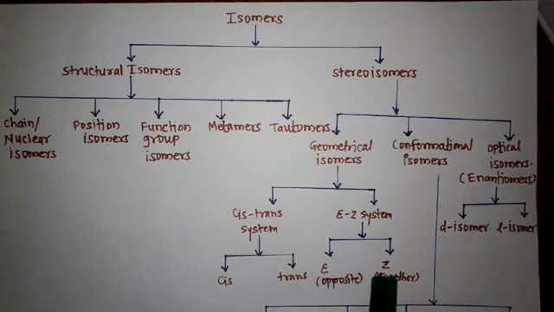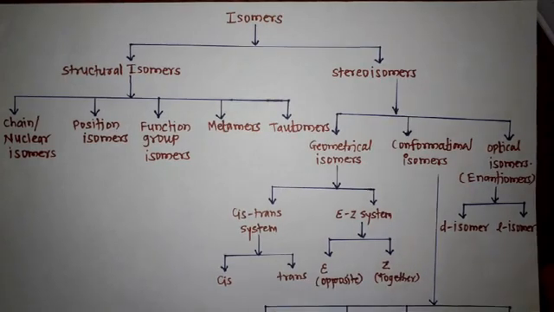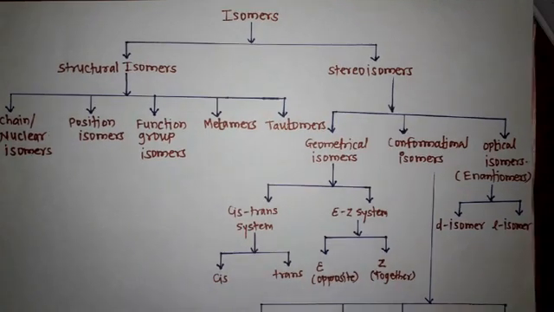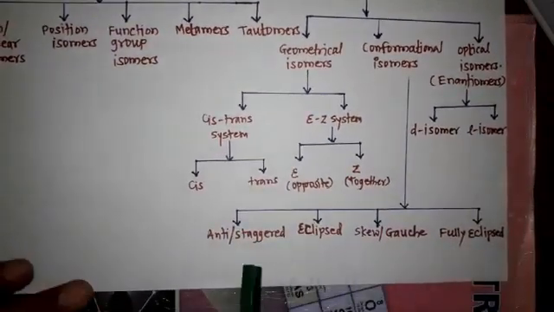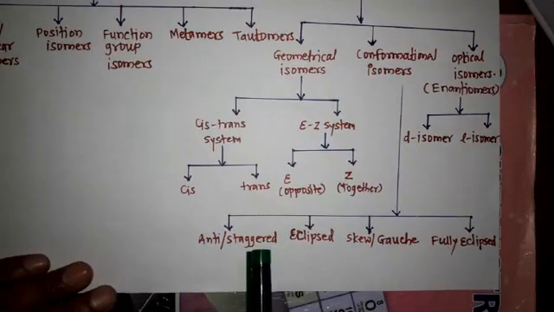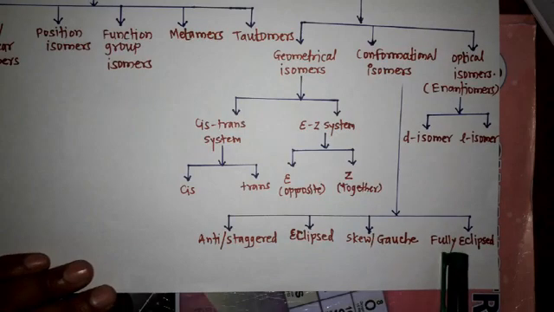These E and Z are quite similar to cis and trans, but different in some parameters. Conformational isomers have these types: anti or staggered, eclipsed, gauche, and fully eclipsed.